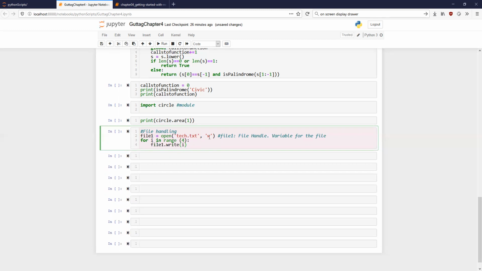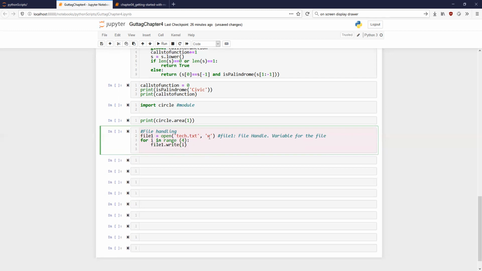And so file one dot write. What is this going to do? It writes 4 times. Write what? It is going to write I in the file.